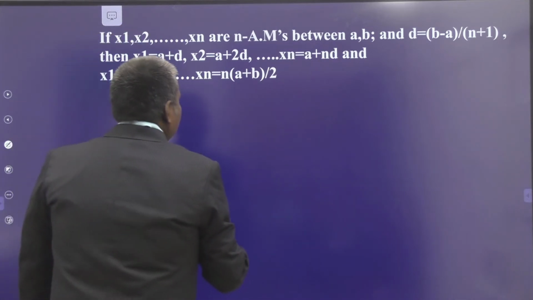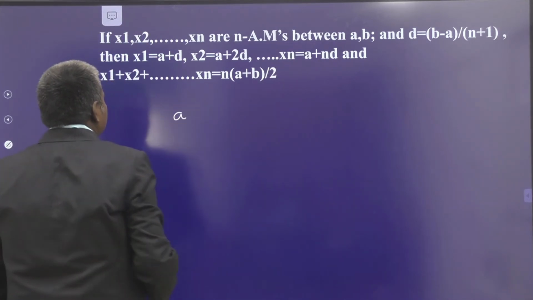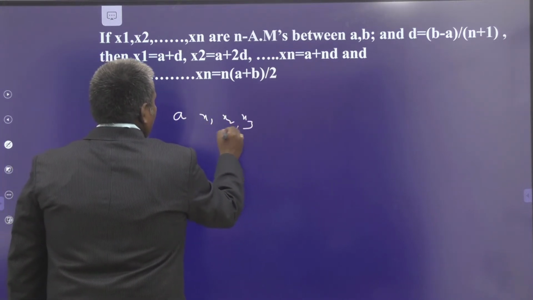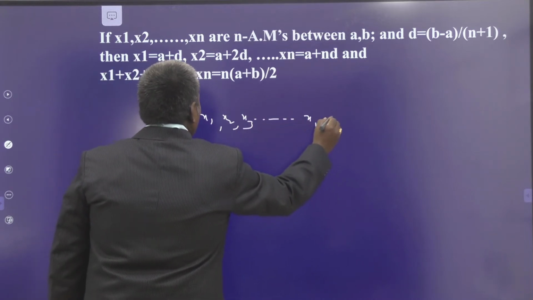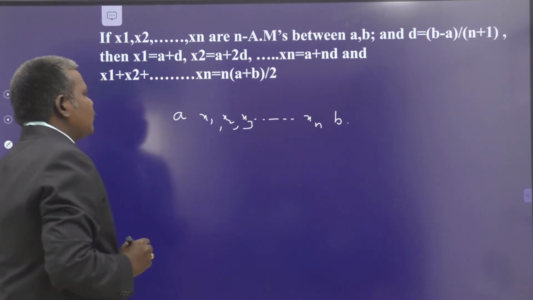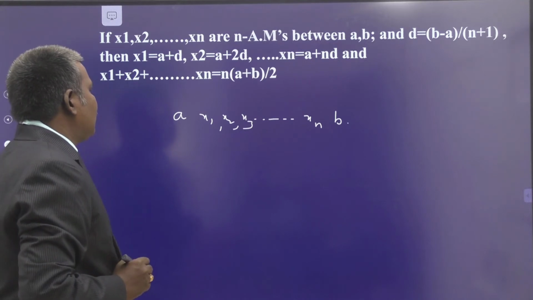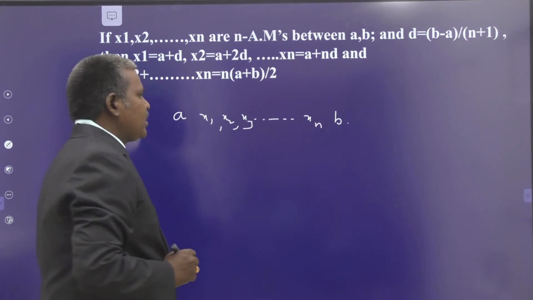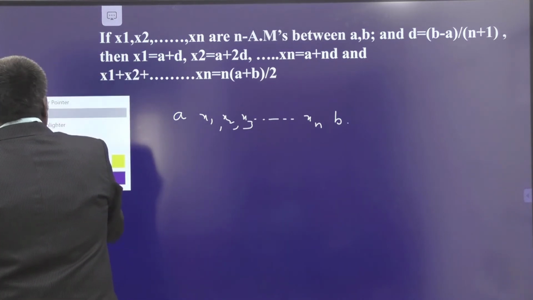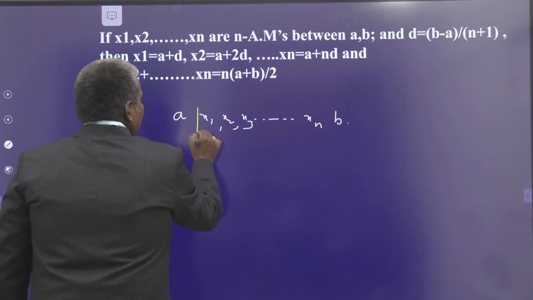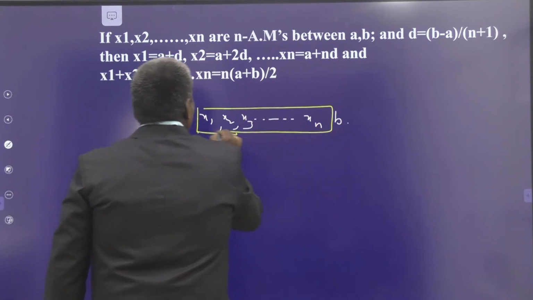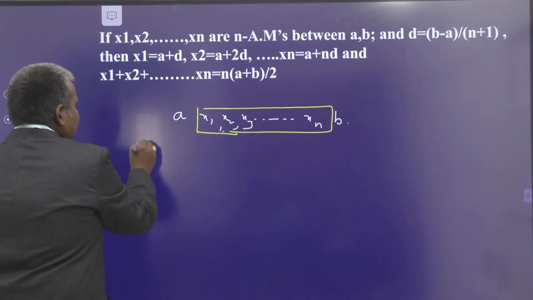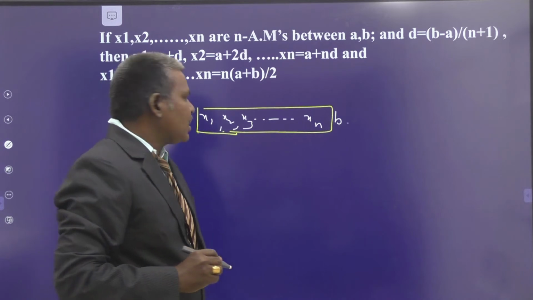So what is given here? A is the first number, then x1, x2, x3 and so on up to xn, and b. A, x1, x2, x3 and so on up to xn, b are in arithmetic progression. Then we say that x1, x2, x3 and so on up to xn are n arithmetic means. So these are n arithmetic means. Then the entire thing is in arithmetic progression. Suppose d is the common difference.